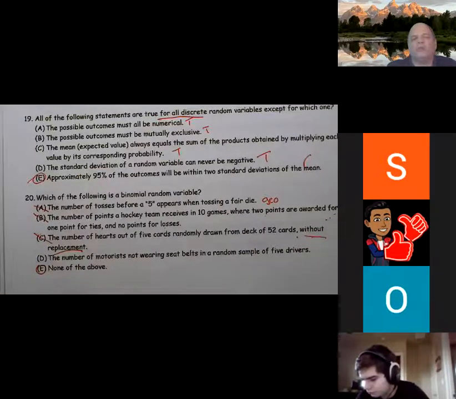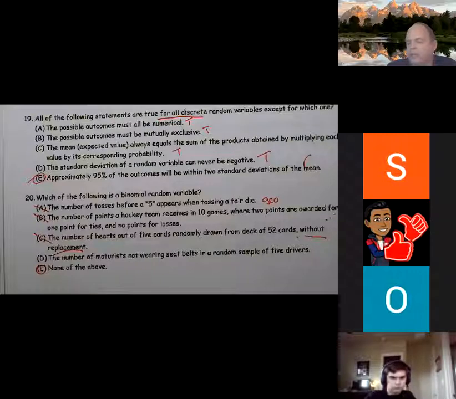The number of motorists not wearing seat belts in a random sample of 5 drivers also has one other issue with it, and that is they are not independent. If one person isn't wearing a seatbelt, it's more likely that other people aren't wearing seatbelts.